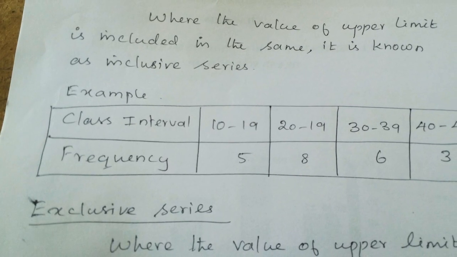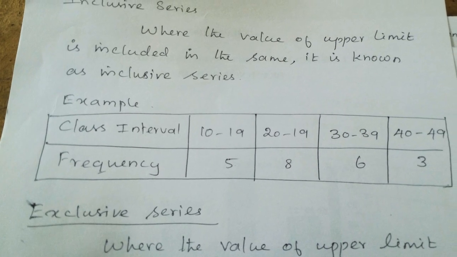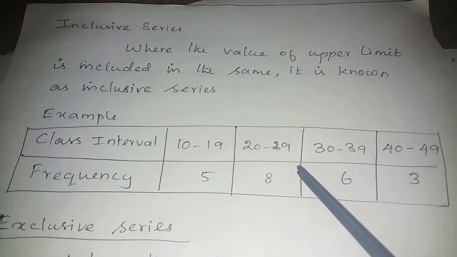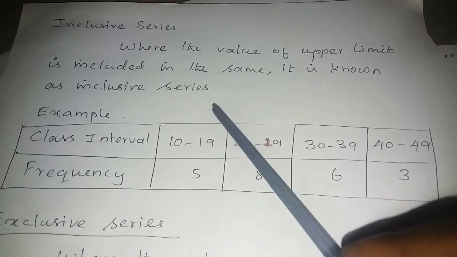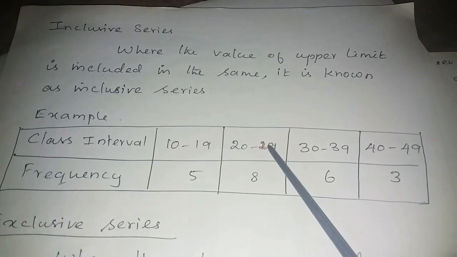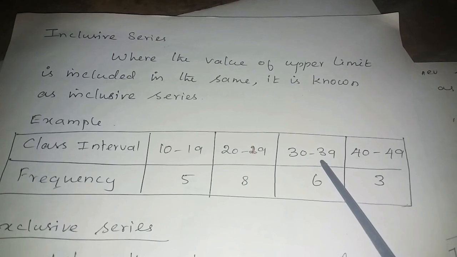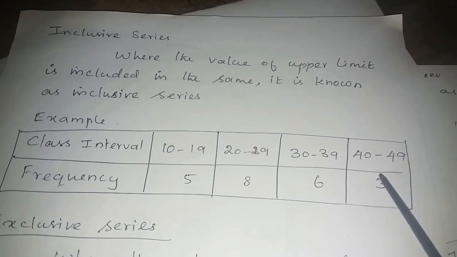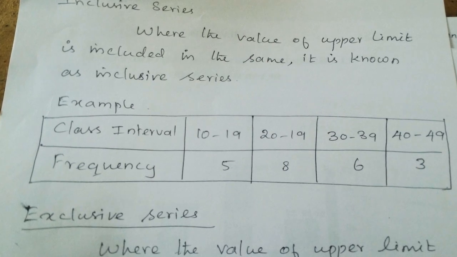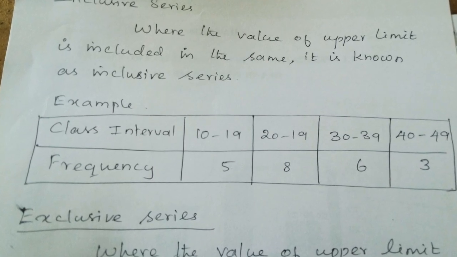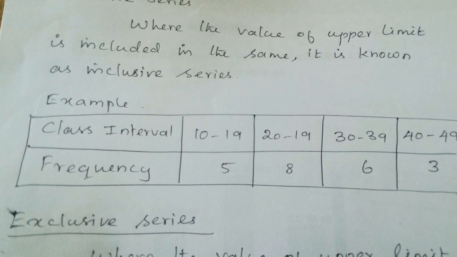Where the value of the upper limit is included in the same group, it is known as inclusive series. In the given example, the class interval 19 is included in the same group, 29 is included in the same group, 39 is included in the same group, 49 is included in the same group. This type of series is known as inclusive series. Both upper and lower limits are included in the same class interval.